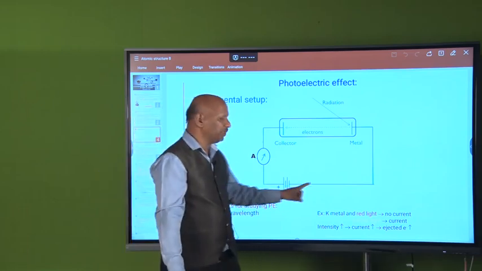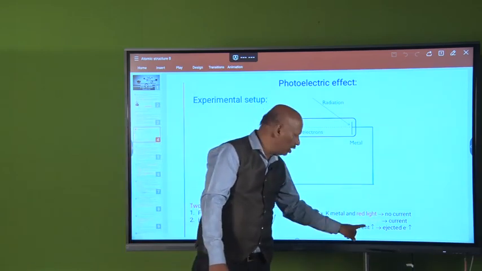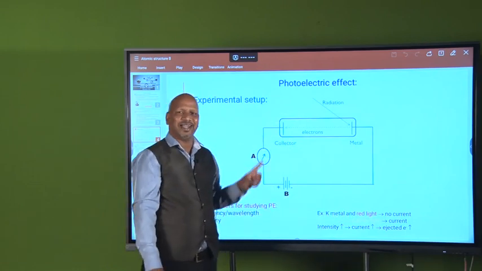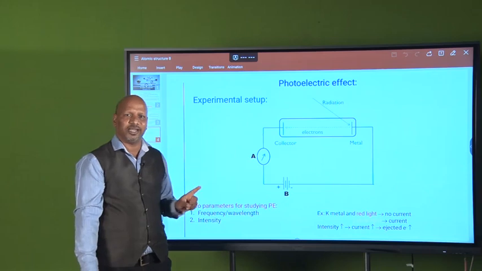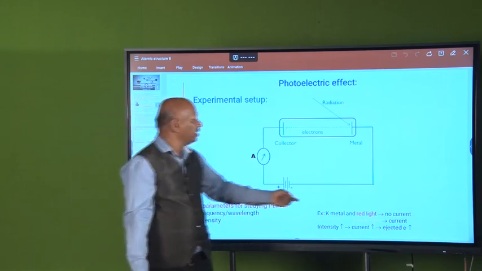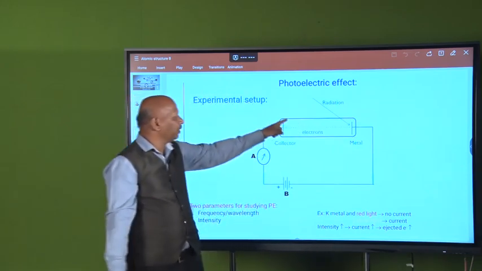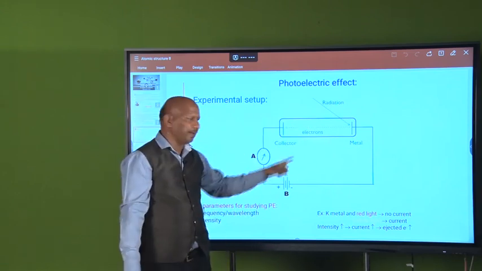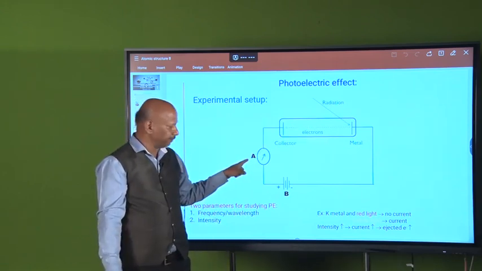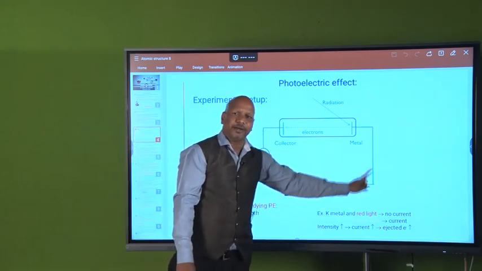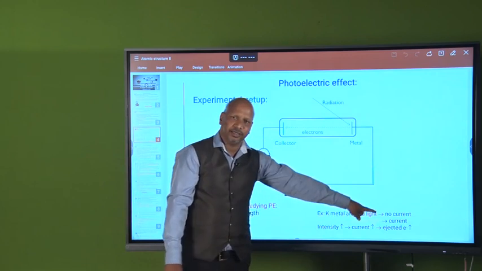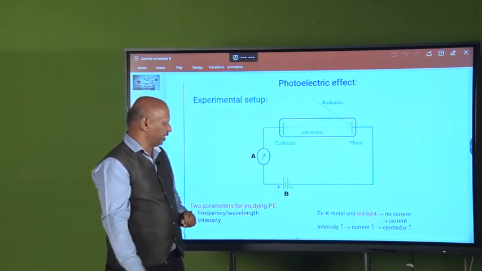Now instead of the red light, if you use the yellow light, because we know the red light has less energy than the yellow light. So if you use the yellow light, its energy is higher, then the electron is going to be ejected from this metal, the circuit is completed, and you will get the current here. Okay, so what observations are there? Red light, no current; yellow light, you will get the current in the case of the potassium metal.